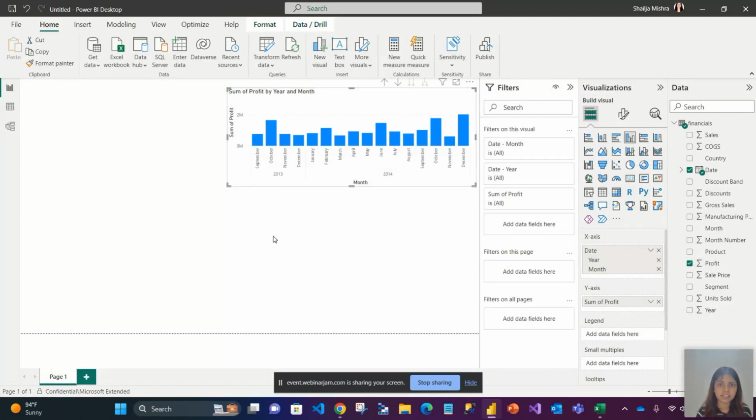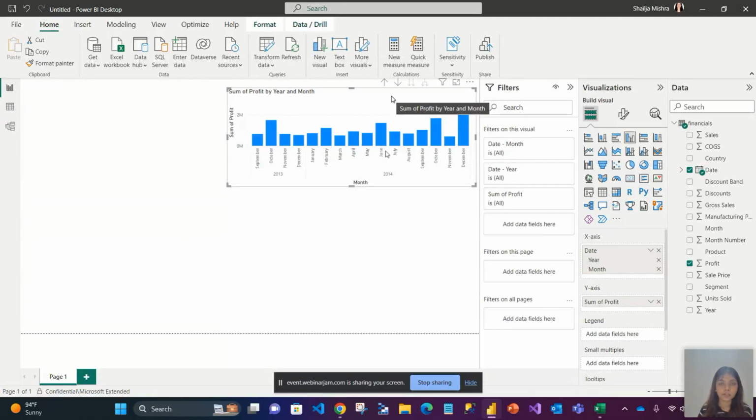And again, you can see the numbers also. I go here and I hover. I see the number that for 2013 September, this is the profit. For October, this is the profit. And similarly, I can check the profit for each month just by hovering over that particular bar. All things are already done by Power BI. Now, this is how we create a visual.